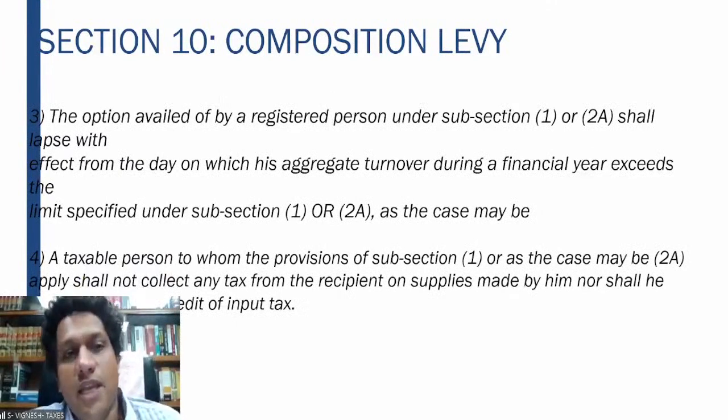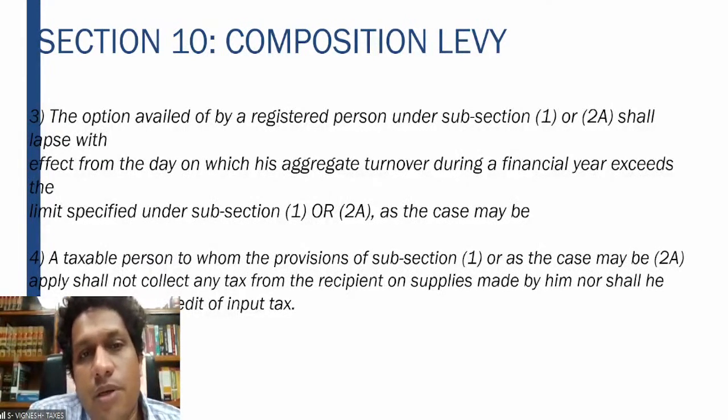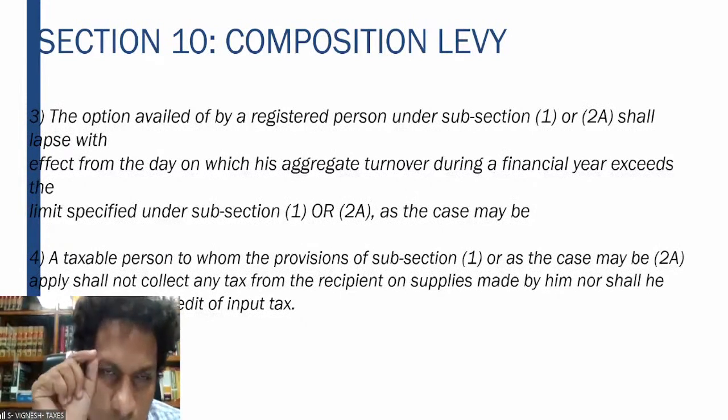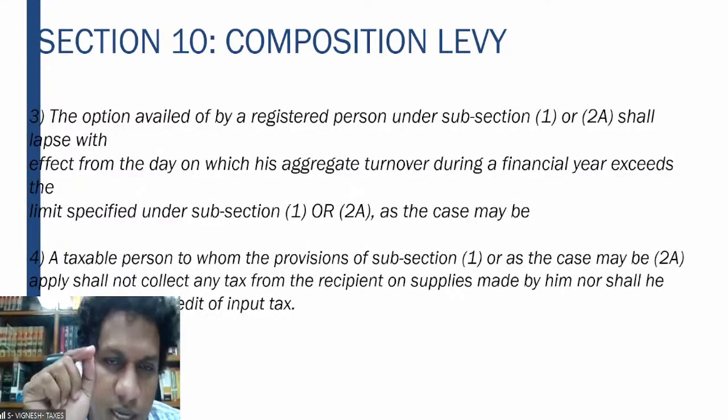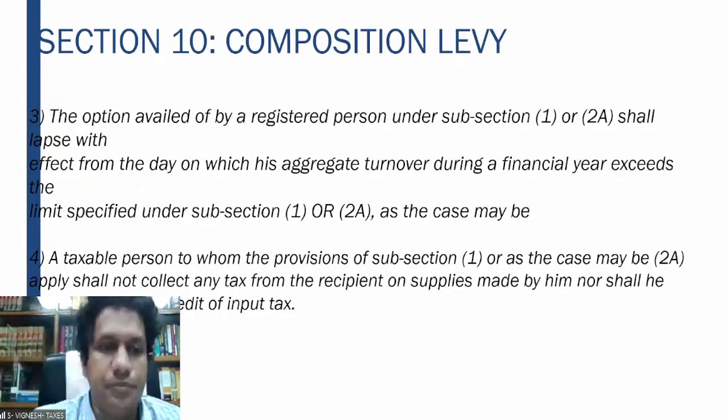Then 10 subsection 3 mentions the lapse of the option. The option availed by the registered person under 10.1 or 10.2A shall lapse with effect from the day on which his aggregate turnover during a financial year exceeds the limits. So once the limit is exceeded during the financial year, that is the last day on which the option is available.